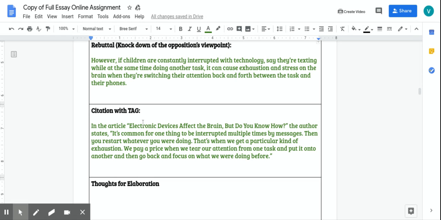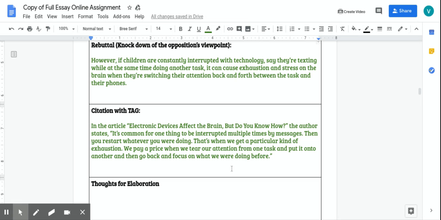Okay, so I put here in the article, electronic devices affect the brain, but do you know how? The author states, and then I put my quote. It's common for one thing to be interrupted multiple times by messages. Then you restart whatever you were doing. That's when we get a particular kind of exhaustion. We pay a price when we tear our attention from one task and put it onto another and then go back and focus on what we were doing before.